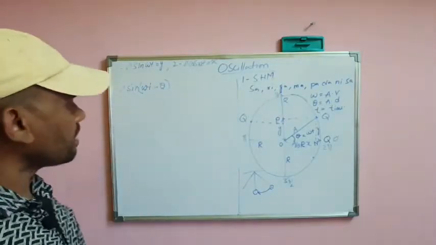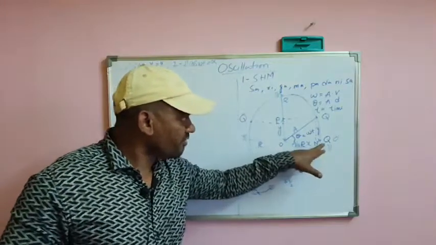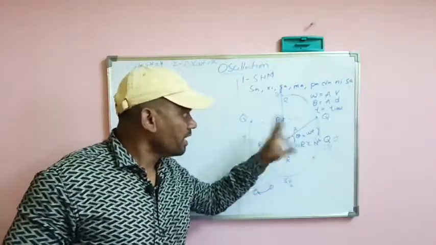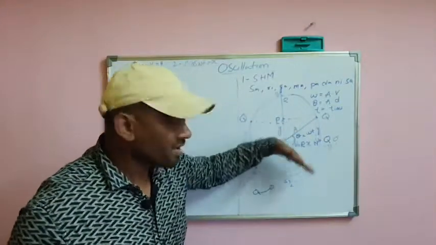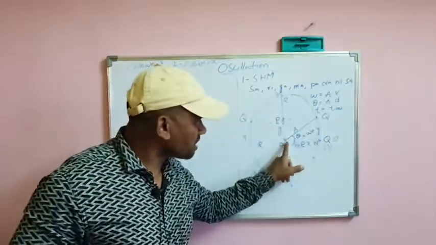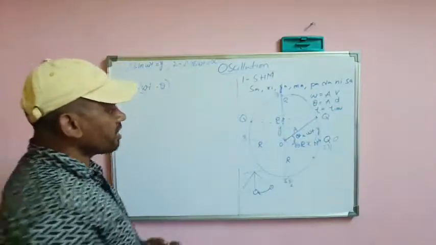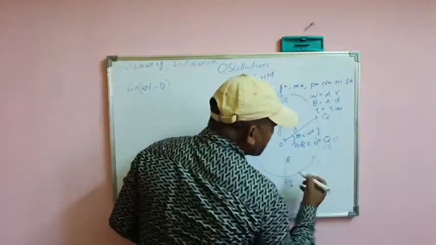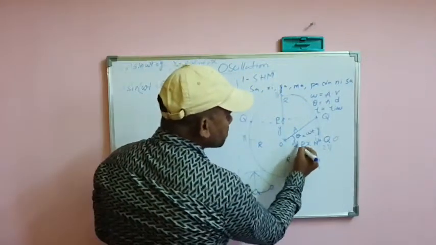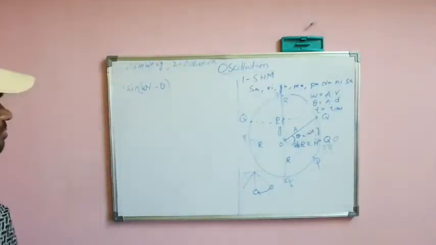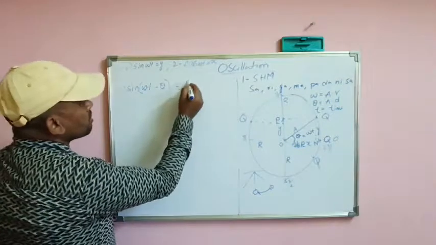Why minus theta here? Because if it is at 0, it is omega t, but we are already in the backward direction. You can see clearly here. So if the object is at this point, theta we can subtract from this, so that equals y.